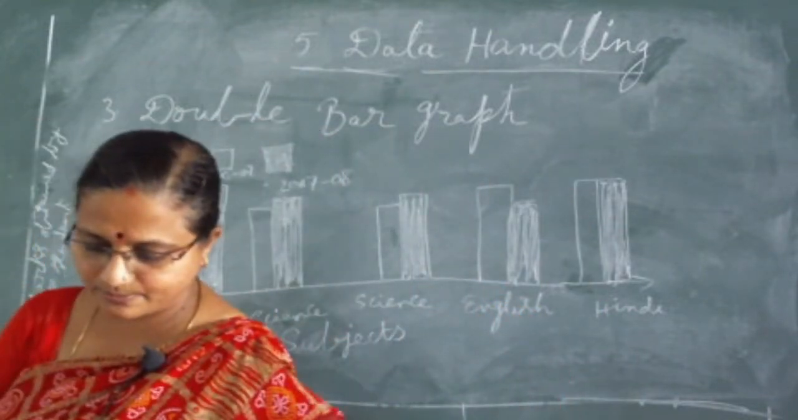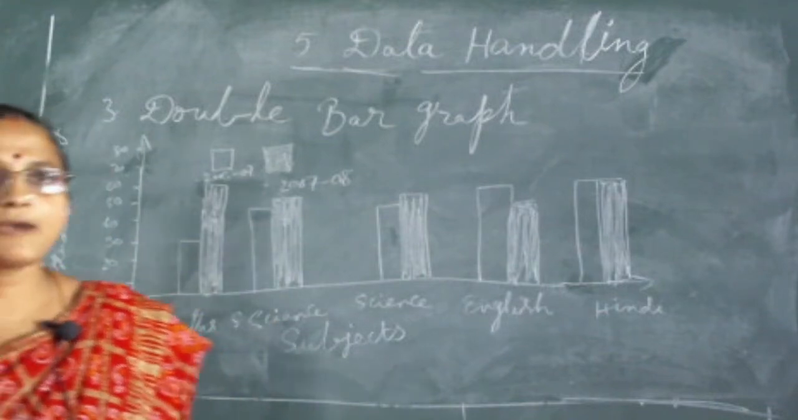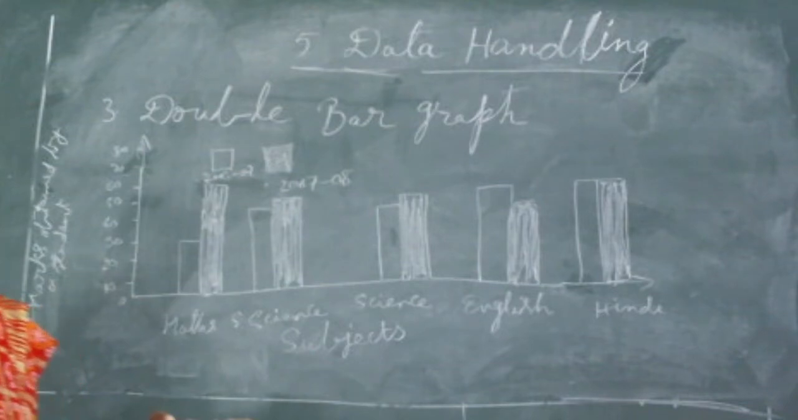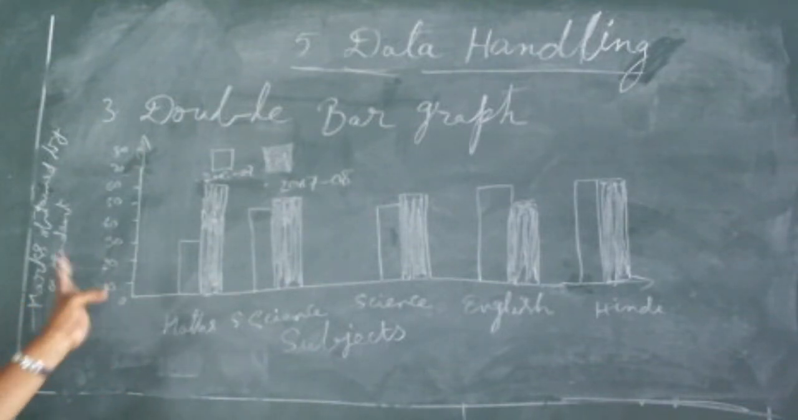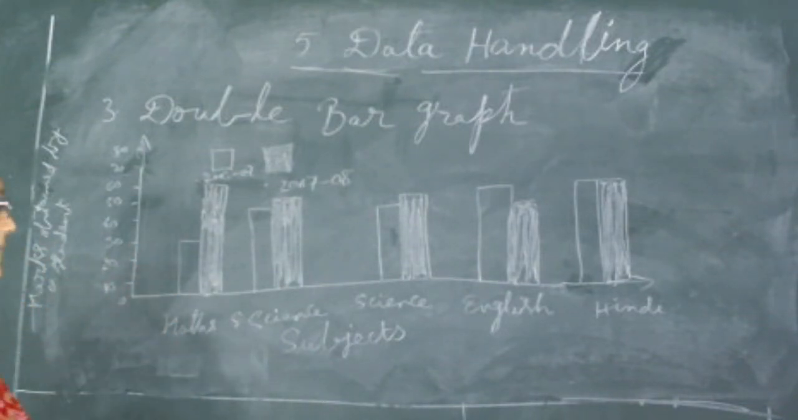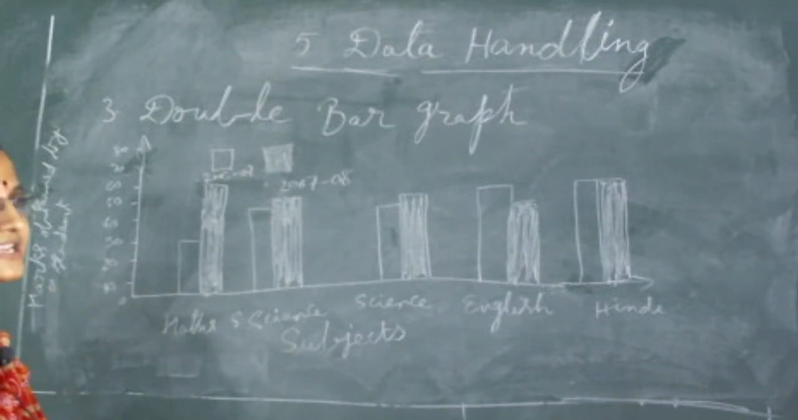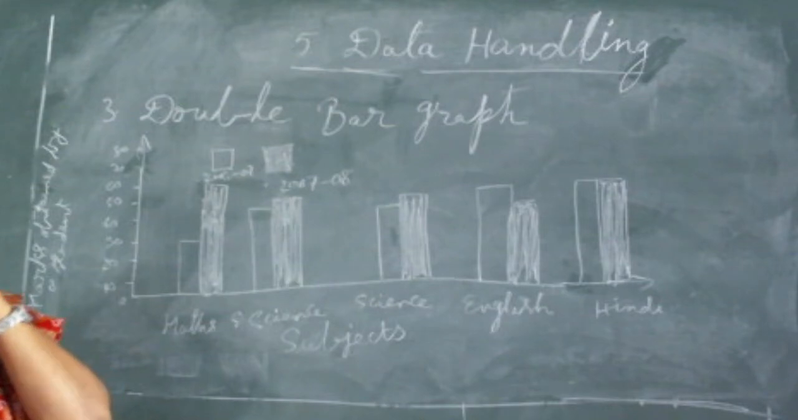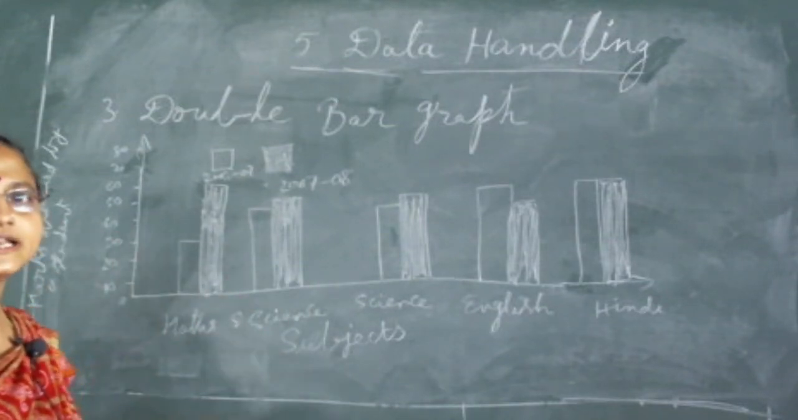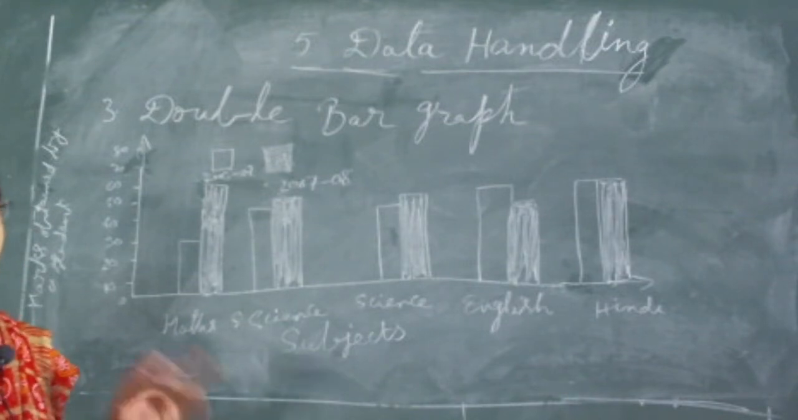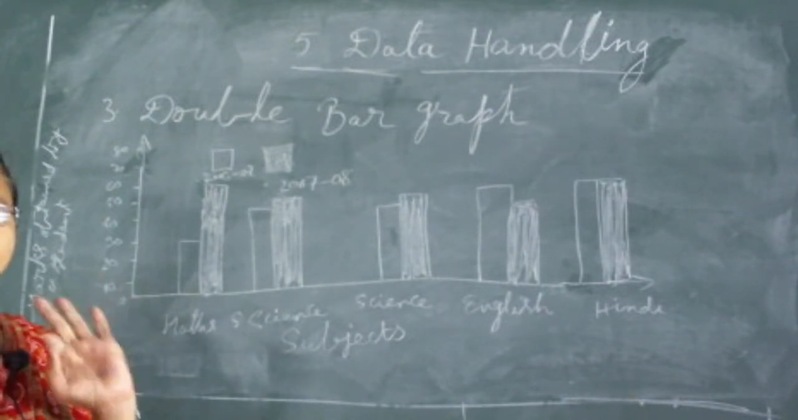Understand? So if we are using 2 bars while comparing, it is useful for the comparison of the data. We can use the double bar graph while comparing the performance of one student, or one company or someone else, in 2 simultaneous years or something else. So the double bar graph is used for comparison. Now we learnt about the 3 types of graphs: first the pictograph, second the bar graph, third the double bar graph.